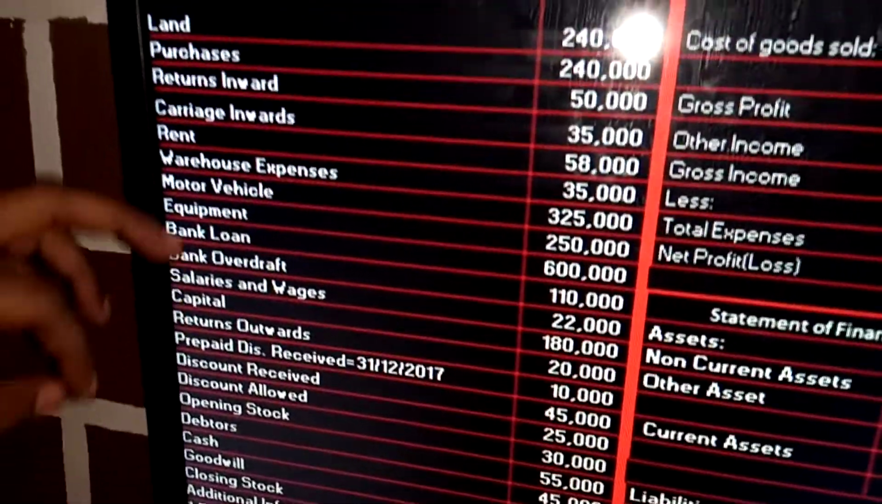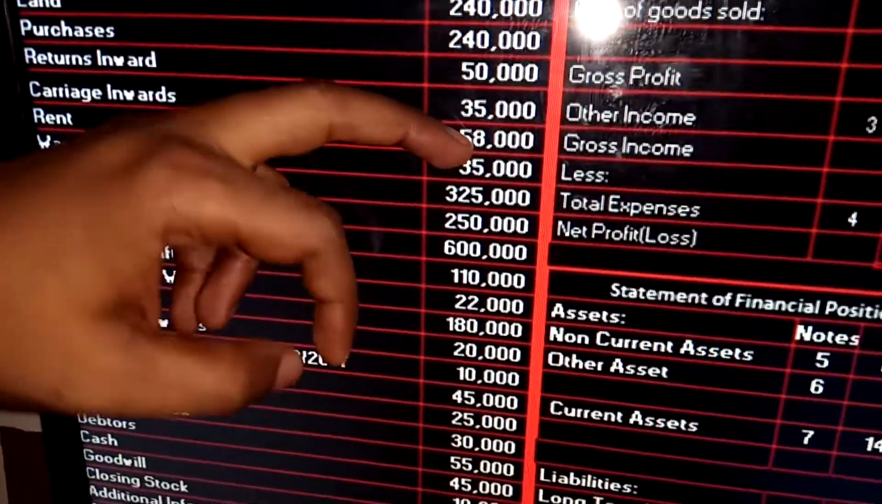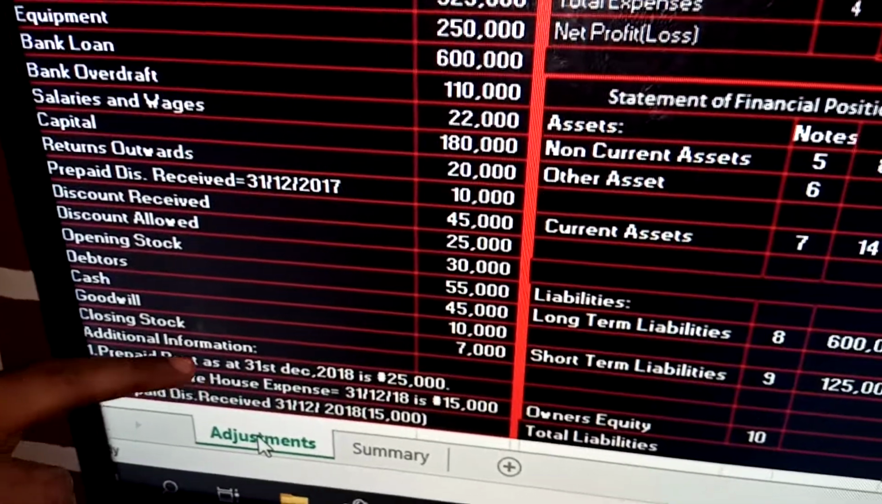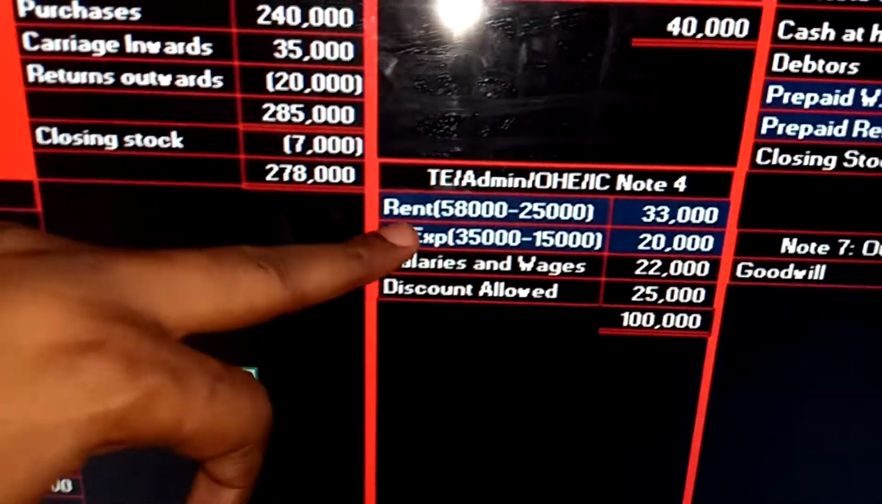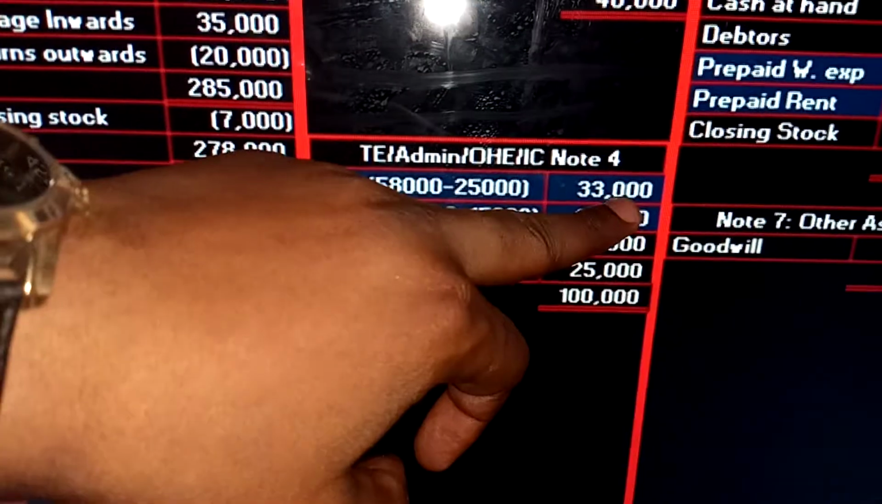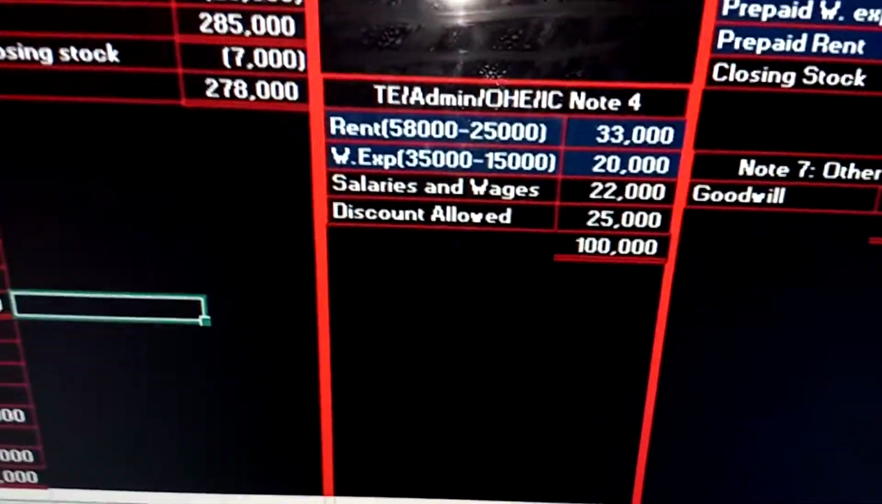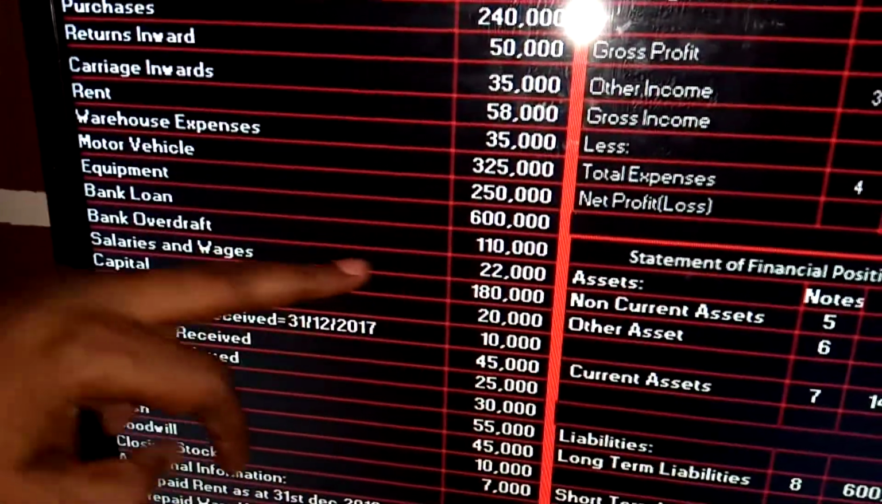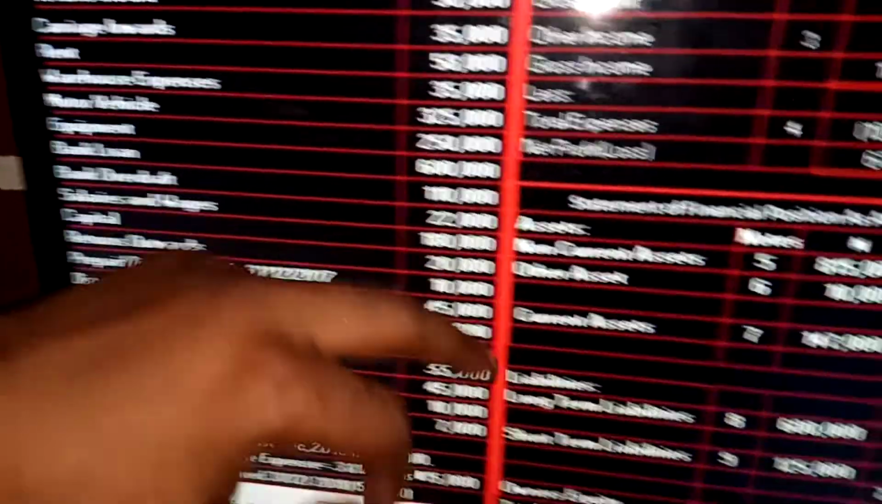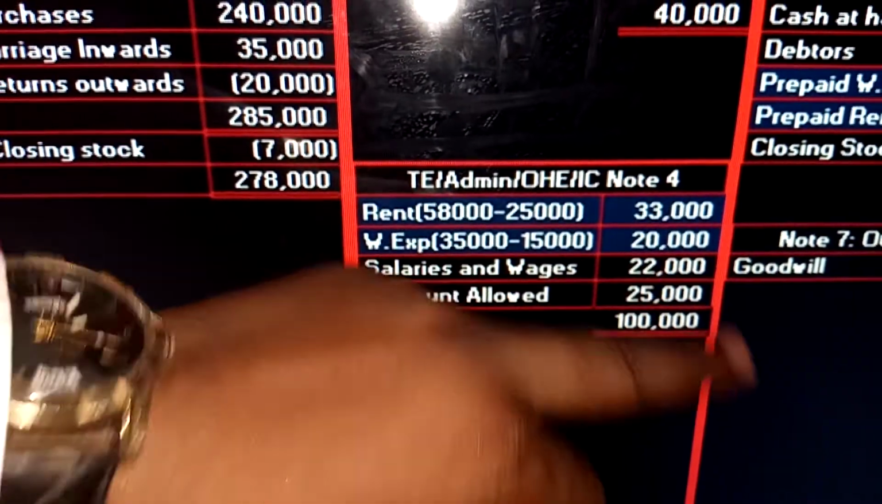What's the next expense? The rent. We have rent. Rent is 58,000. Is there an additional information? Yes. They say prepaid rent as at 31st December 2018 is 25,000. Remember, prepaid expense at the end of the year is deducted. So we have rent 58,000 minus 25,000, which is 33,000. The next one is salaries and wages. Is there any adjustment? No. So we just pick it. Salaries and wages 22,000. The next one is discount allowed. No adjustment. We just pick it.